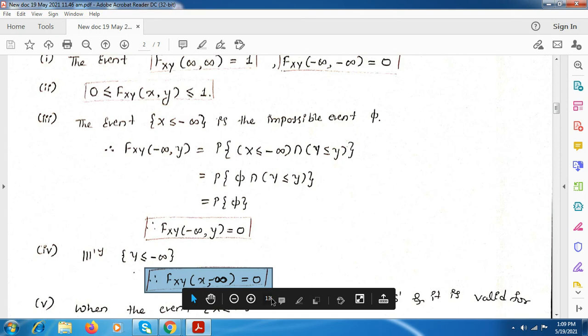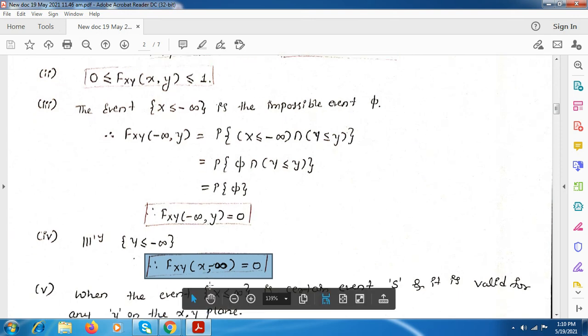We have considered x is equal to minus infinity one time, and the other time y is equal to minus infinity. Now we can consider x is equal to infinity and the other property as y is equal to infinity. Here if both are equal to infinity, this value will be 1. If both are minus infinity, this will be 0. Here only one random variable is considered as minus infinity and the other one is kept as it is. Similarly, here also y is considered as minus infinity and x is kept as it is.